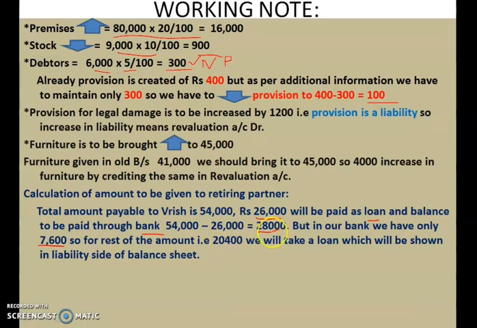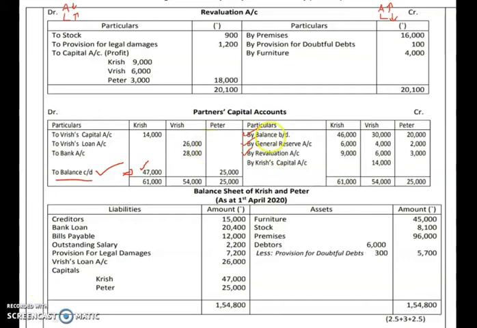So from the 28,000 which we are giving him through bank, we can pay 7,600 from our bank balance. The rest of the amount, 20,400, which we are unable to pay, we have to take a bank loan, and taking that loan we have to repay the amount to the retiring partner. Now let us see how we can show this in our partner's capital account.